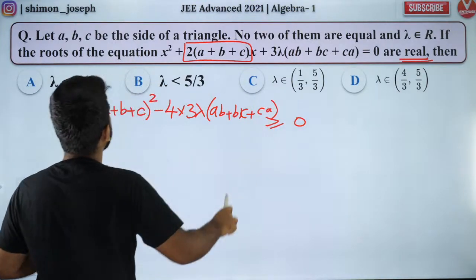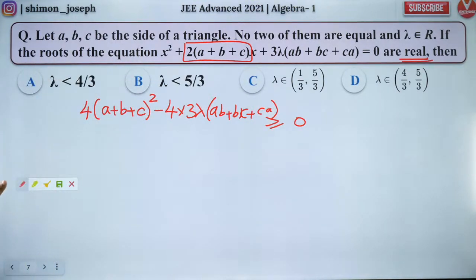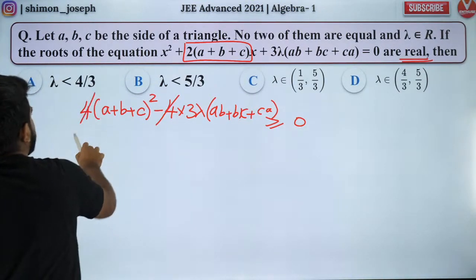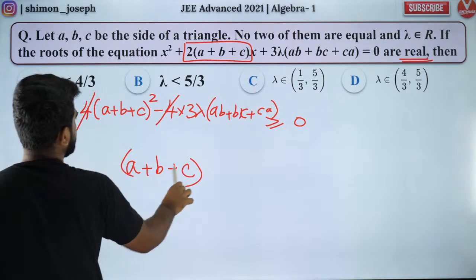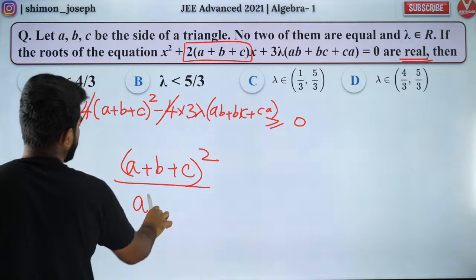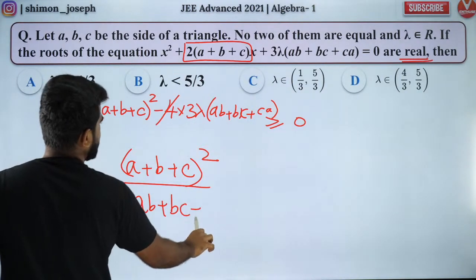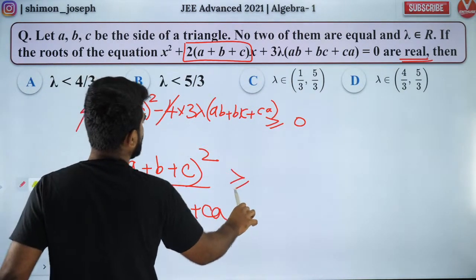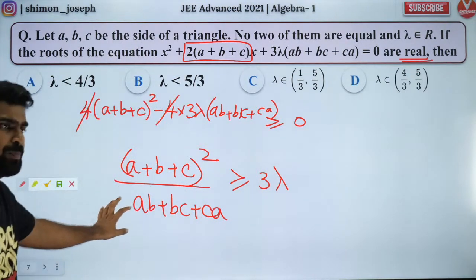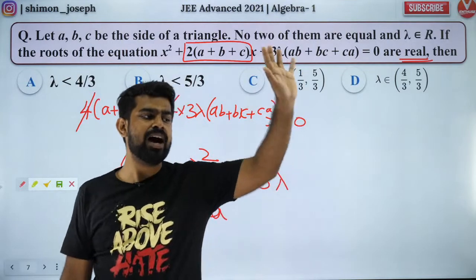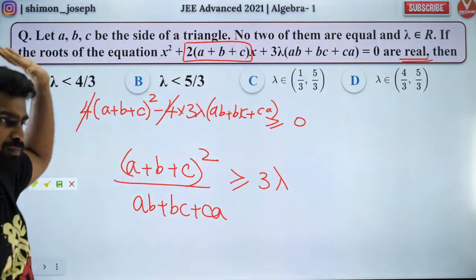Is that right, my dear boys and girls? Are you all clear? So now 4 and 4 I can cancel. I can say a plus b plus c the whole square by ab plus bc plus ca is greater than or equal to 3 lambda. Is that right, my dear boys and girls? Are you all happy with this? Till here, did you guys understand it?